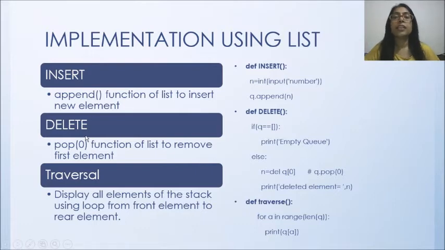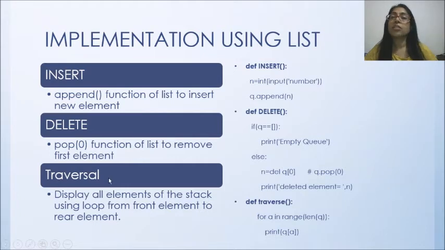Now in delete there is a little change in the pop operation. We used pop without any argument because we wanted to delete always the last element, but in this case we want to delete the first element all the time. So we have to write the index 0 at the time of deletion in the queue. This is the small change in queue, otherwise the whole code is similar to the stack.